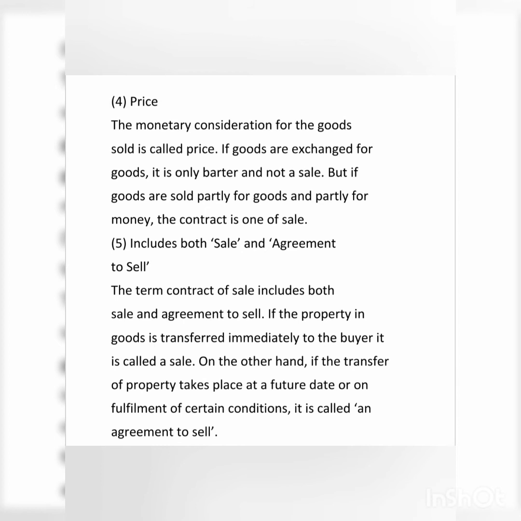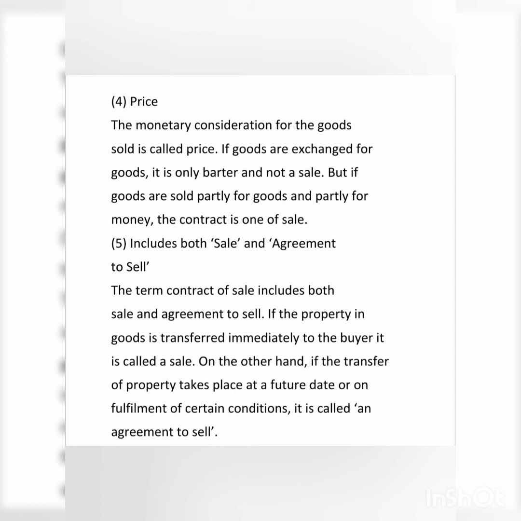So the next and the last element of contract of sale is that it includes both sale and agreement to sell. That is, the term contract of sale includes both sale and agreement to sell. If the property in goods is transferred immediately to the buyer, it is called a sale. But on the other hand, if the transfer of property takes place at a future date, or on fulfillment of certain conditions, it is called an agreement to sell.